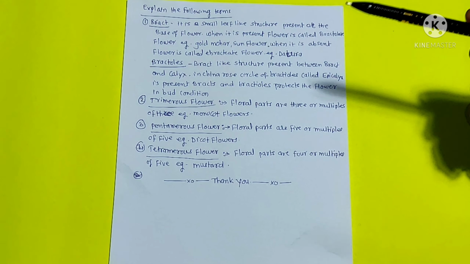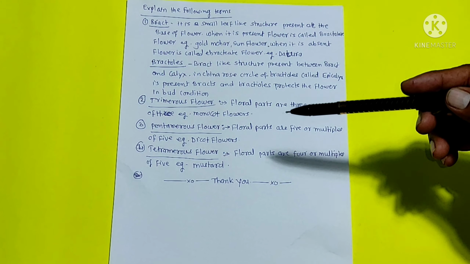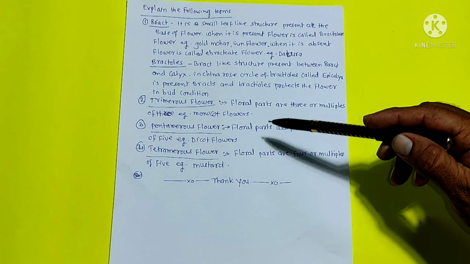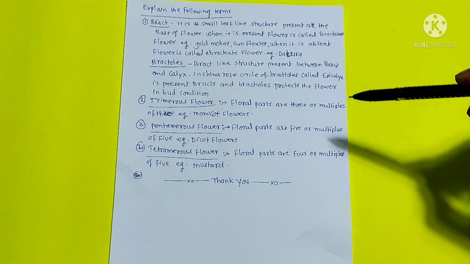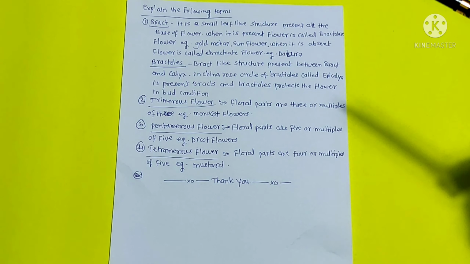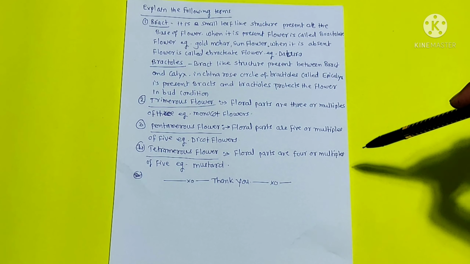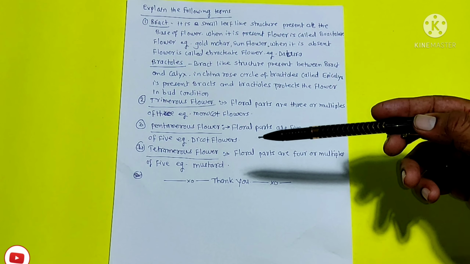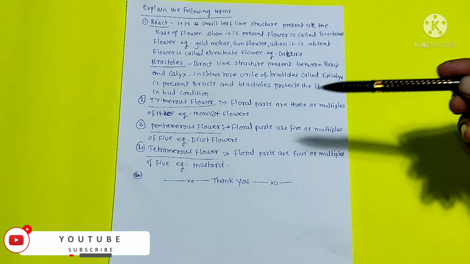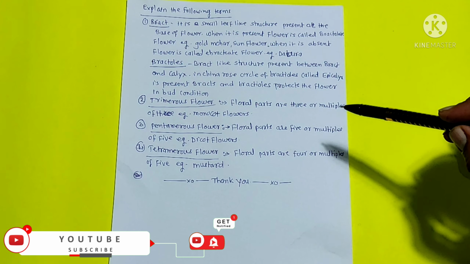Then trimerous flower. Floral parts are 3 or multiples of 3. Example, monocot flowers. Pentamerous flower. Floral parts are 5 or multiples of 5. Example, dicot flowers. Tetramerous flower. Floral parts are 4 or multiples of 4. Example, mustard. Here we completed the chapter reproduction in lower plants.